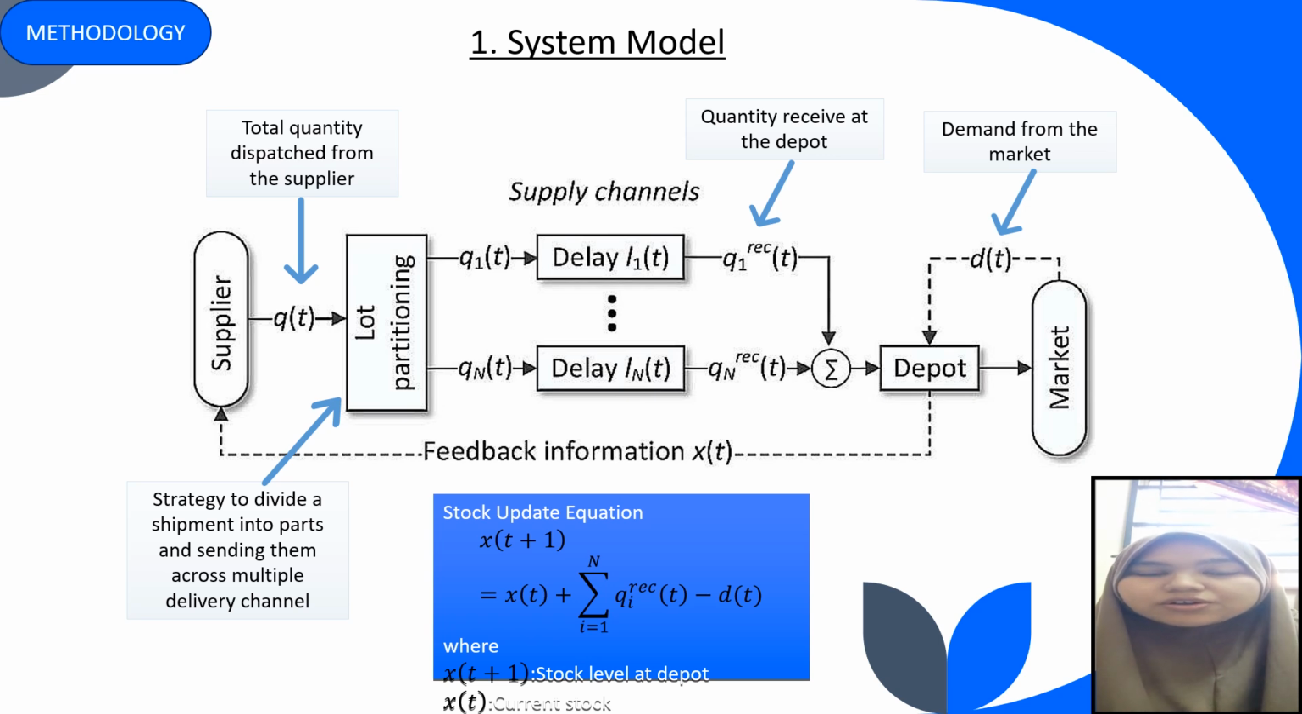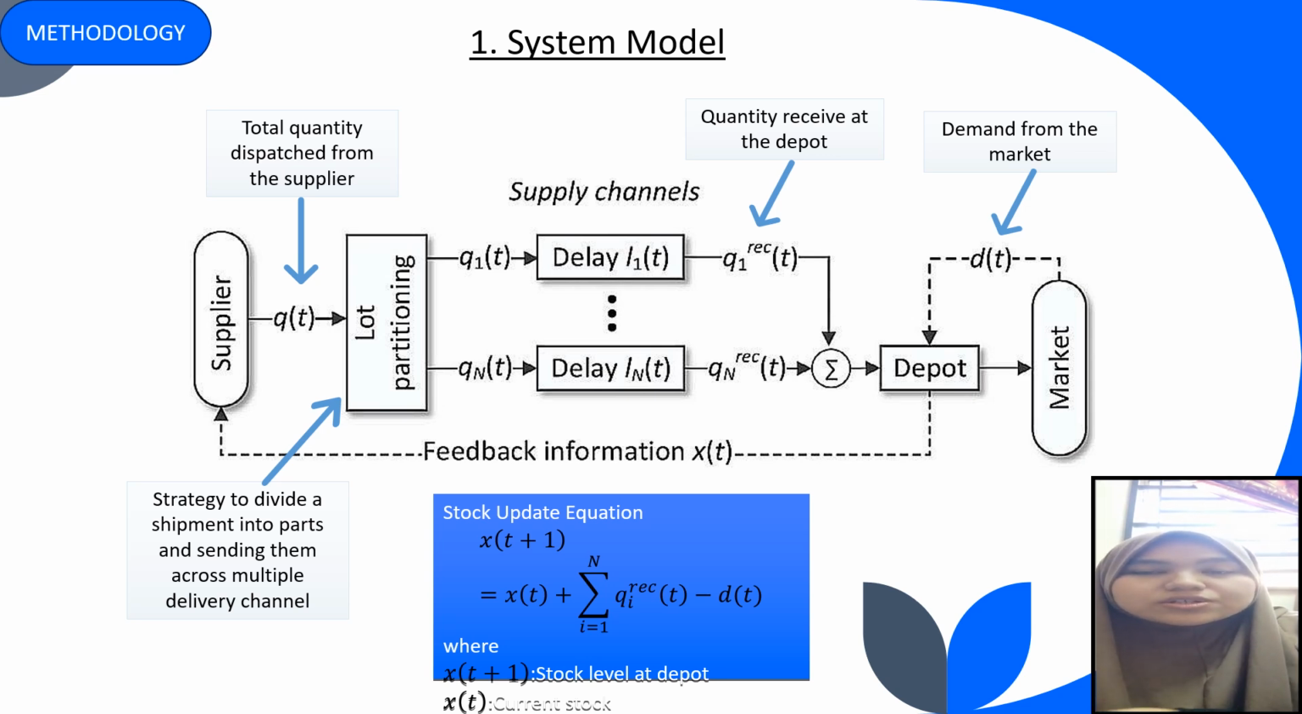This model shows the structure of how goods flow through the supply chain, where first, the supplier will dispatch all the goods, which is denoted as QT. Then it will go through lot partitioning, where lot partitioning is a strategy to divide a shipment into several parts and send them using multiple delivery channels. And then the goods will go through multiple channels, which here is 1 until N. And then sometimes some of the goods will go through delay. Delay is the transportation time between supplier and depot or the waiting time at the depot. After that, the depot will serve the market demand, which is denoted as TT.